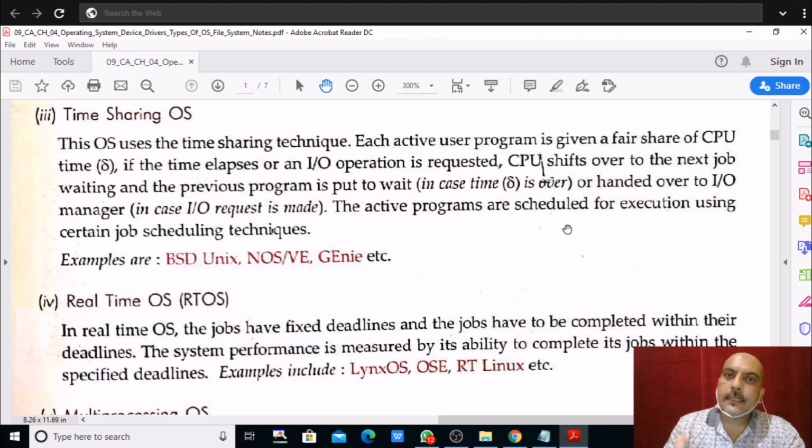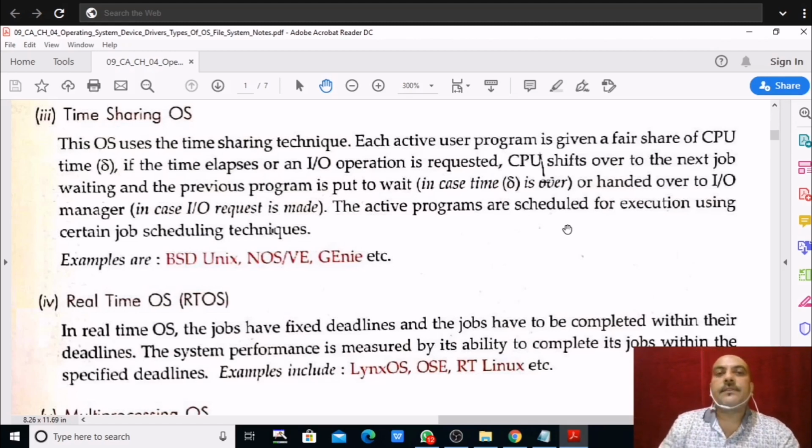Suppose we talk about one server, then many users are connected with that one server at one point of time. So that system will divide the time amongst all the users so that no one will wait, and all the users can access the information whatever they want and whatever they need.